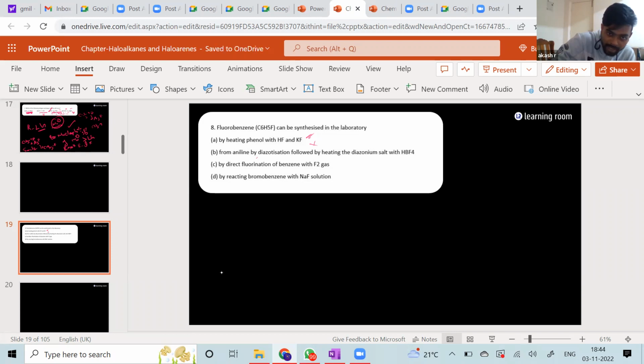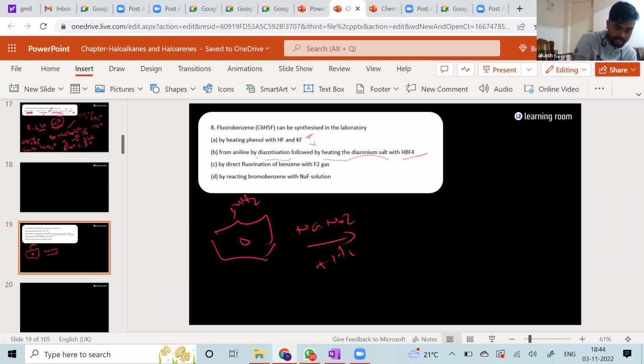By first diazotization from aniline, followed by heating of the diazonium salt with HBF4. Have you seen this? I have aniline. Now I'll go for NaNO2 plus HCl, right? So you will form N2 plus Cl minus.